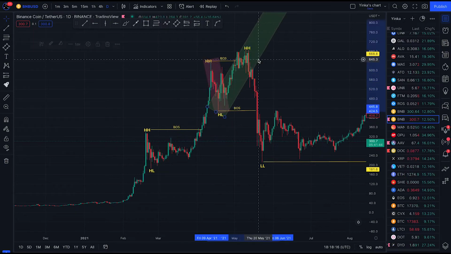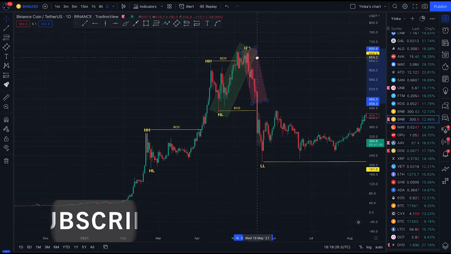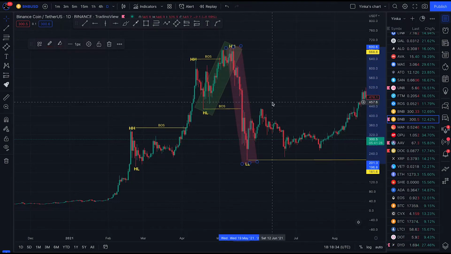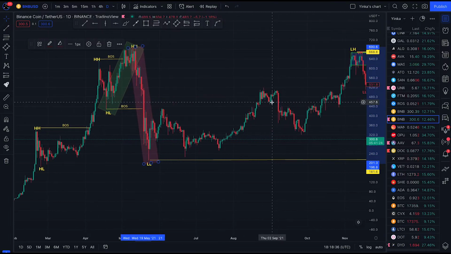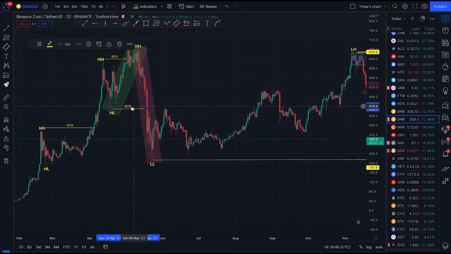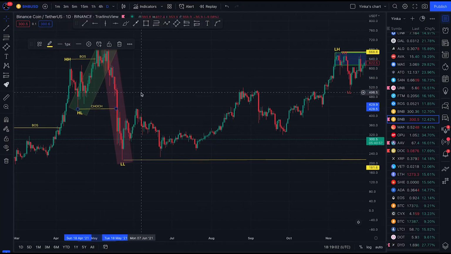The bulls came back, broke structure again to the upside to give us this higher high. Expecting a pullback, price broke structure to the downside, telling us that the bears are now in control of the market. Instead, this is actually a change of character. Remember guys, remember what I said about change of character. When price breaks structure to the upside and the downside, that's a change of character.